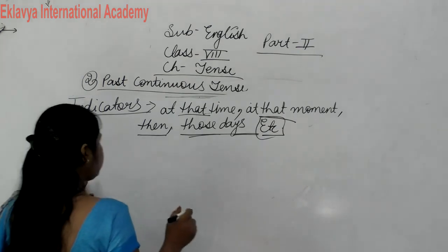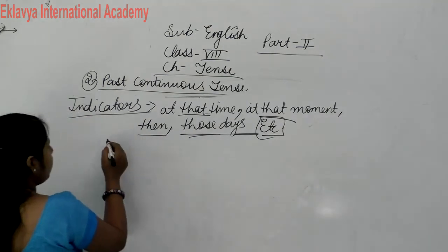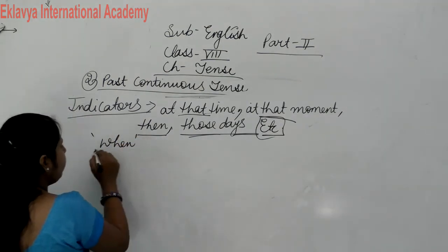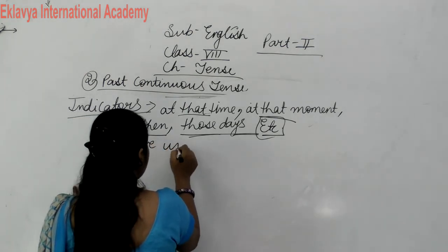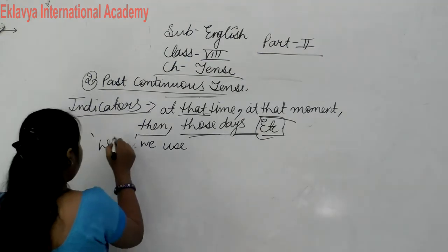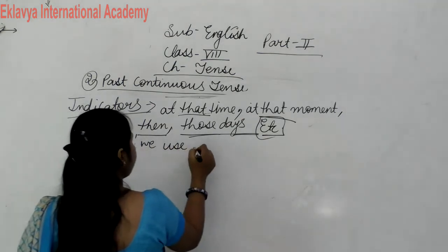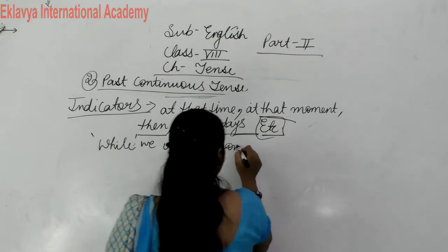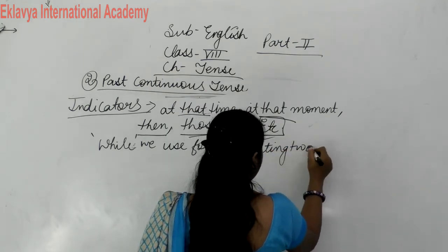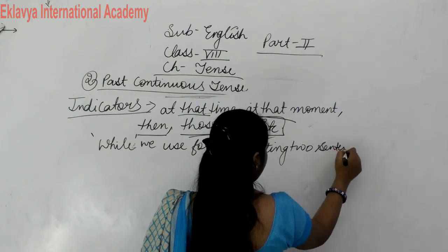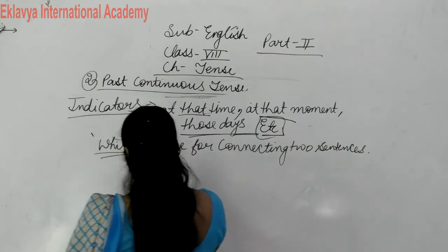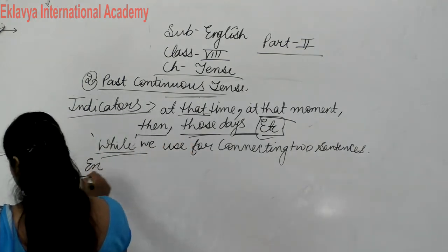Now, in this case we also use when and while. While we use for connecting two sentences in past continuous tense. So how do we connect this?